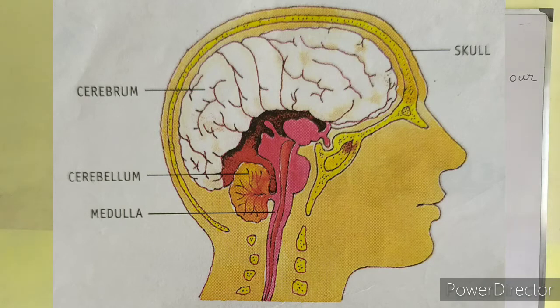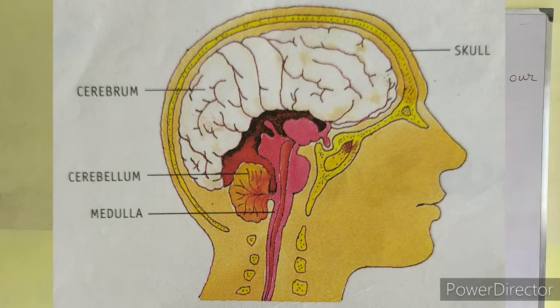The space between the skull and the brain and also the inside of the brain is filled with a clear fluid which serves as a cushion against jerks and injuries and protects our brain.